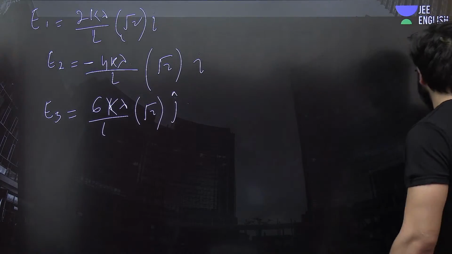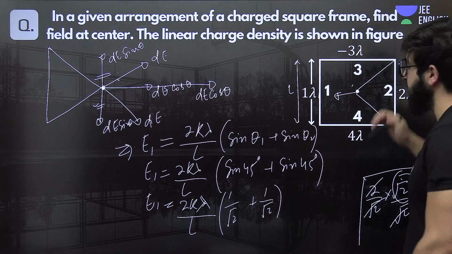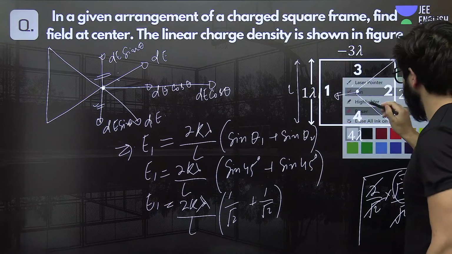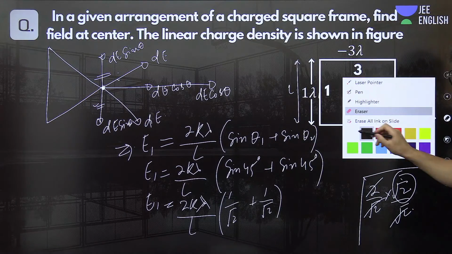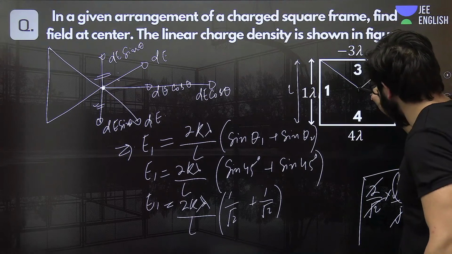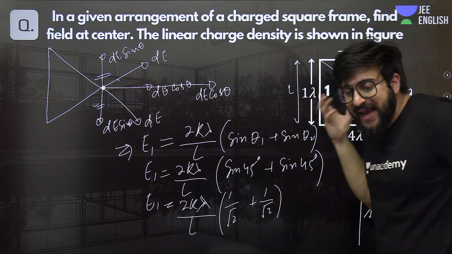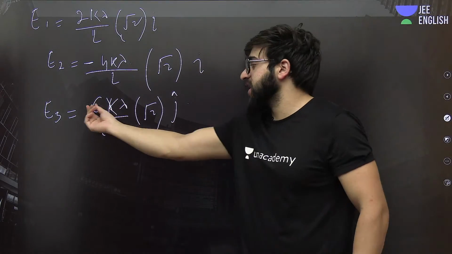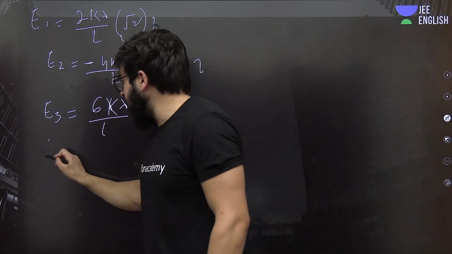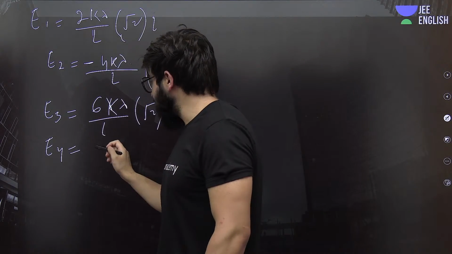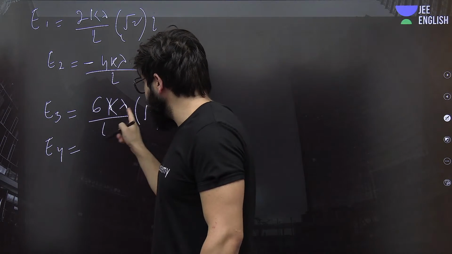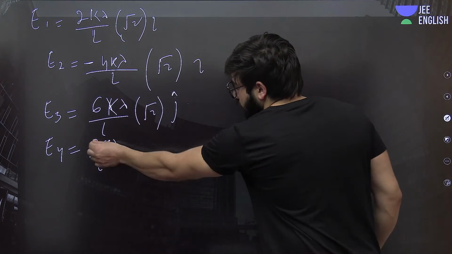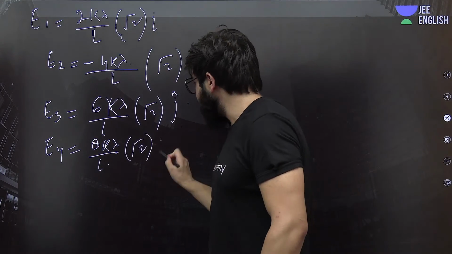Now see, because of this one, if I take all of these electric fields at this point, this is creating the electric field in the downward direction, so I would have to take it negative. But this is already given as negative, so it will eventually become positive. That's why I didn't take this as negative over here. So E4 will be 2 into 4, that is 8kλ upon L, because this will be 4λ, times root 2, and it will be along j cap.